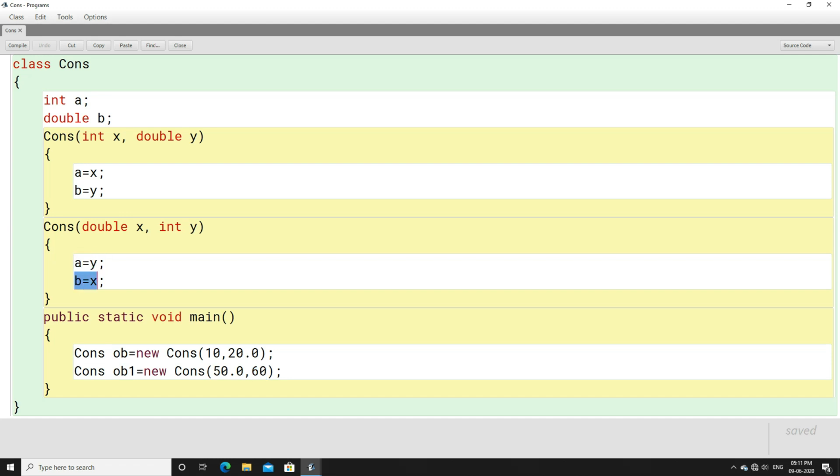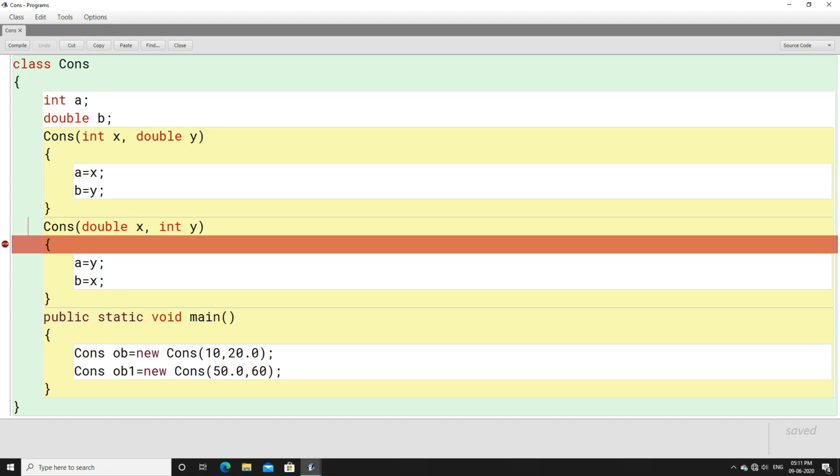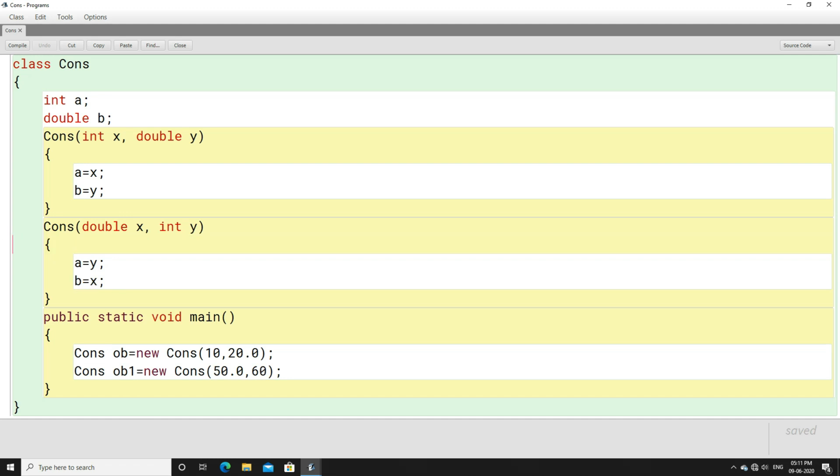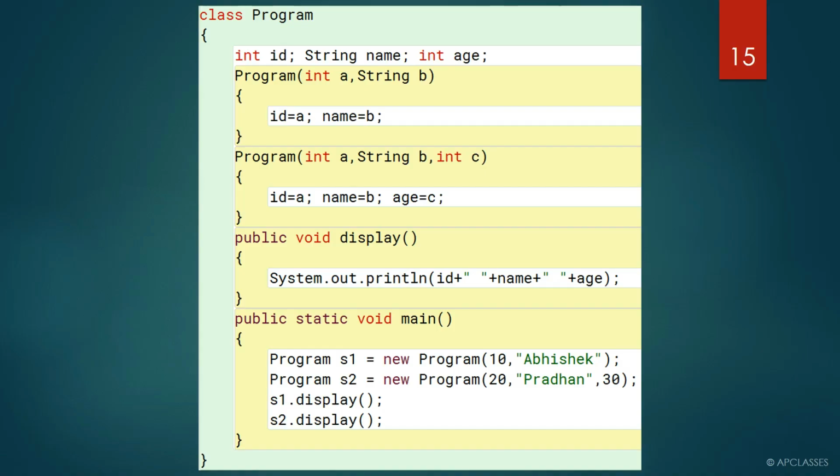I hope this part is quite clear to you, how we can do constructor overloading. So even in constructor we can overload a constructor, but for that you have to change the number of parameters, type of parameters, or you have to change their sequence, then constructor overloading is possible. This is one of the examples of constructor overloading.